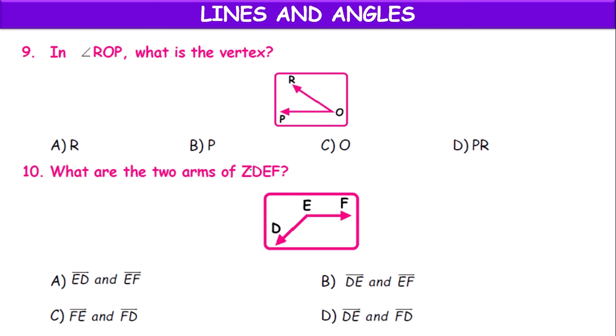What are the two arms of angle DEF? E is the common point, E is the vertex at which the angle is formed. ED is one arm, EF is the other arm. So option A, ED, is correct.